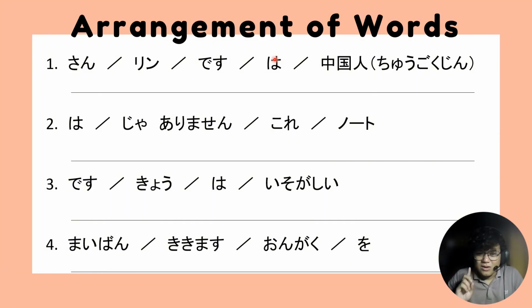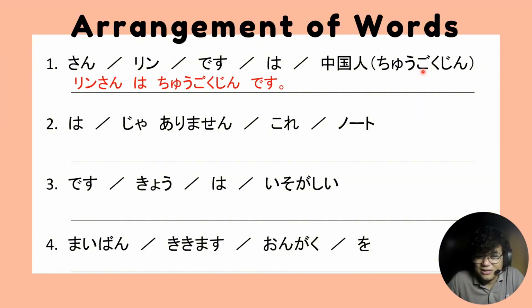So, what are the nouns present here in the sentence? We have rin, san, and chugokujin. Grammatically speaking, the correct answer here is actually rin san wa chugokujin desu. So, rin san is a Chinese person, right? But based on the rule, the word that comes before wa is a noun.